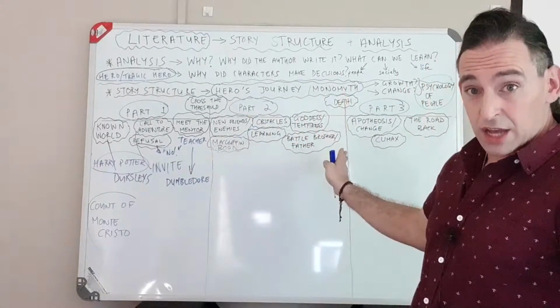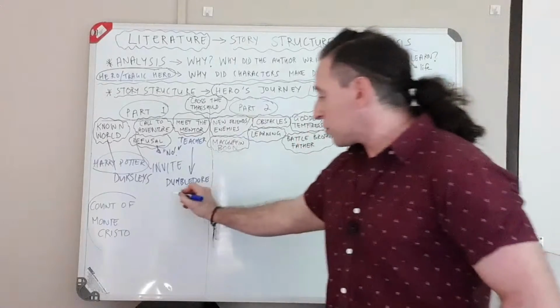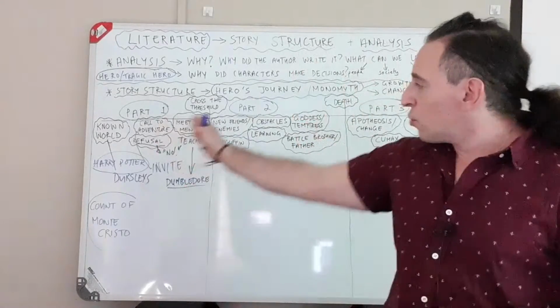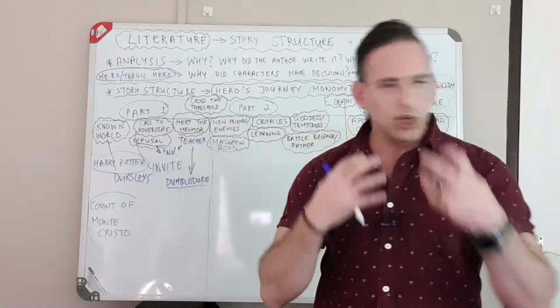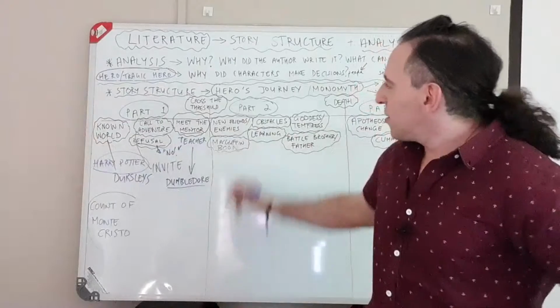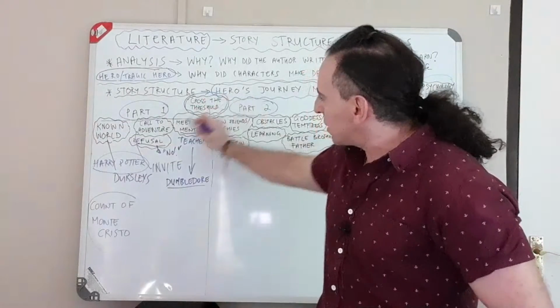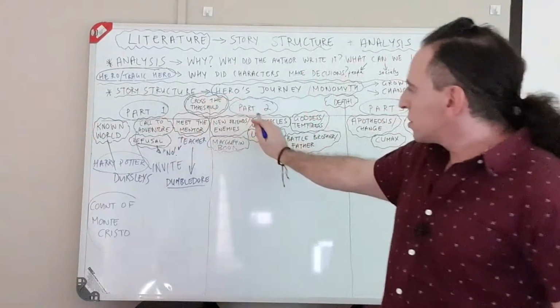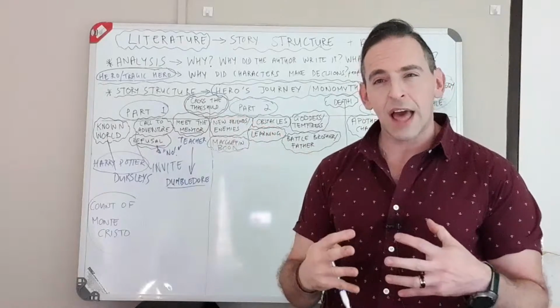Sometimes the mentor dies, as Dumbledore does, but that's the point where he meets the mentor. He starts to learn all about this amazing new world. And then there is this part we see crossing over part 1 to part 2 called crossing the threshold.